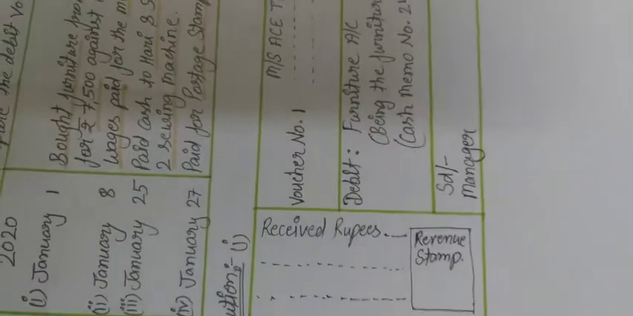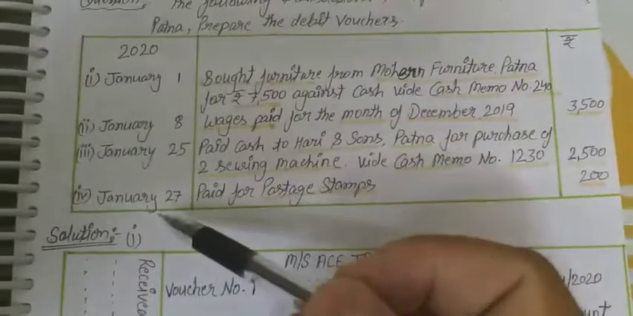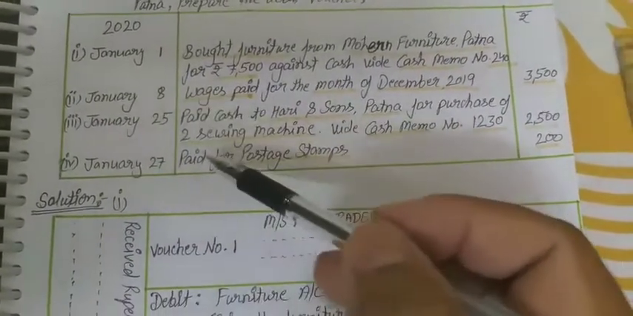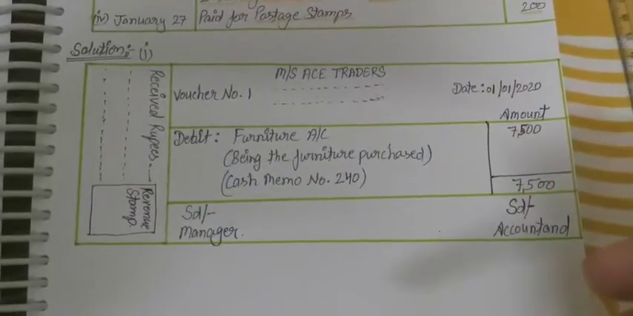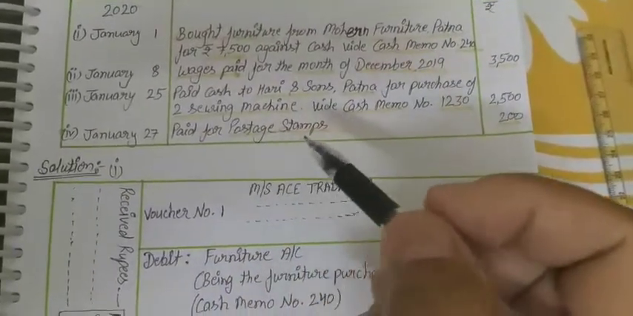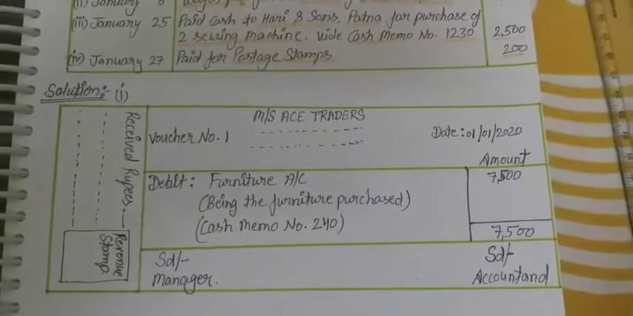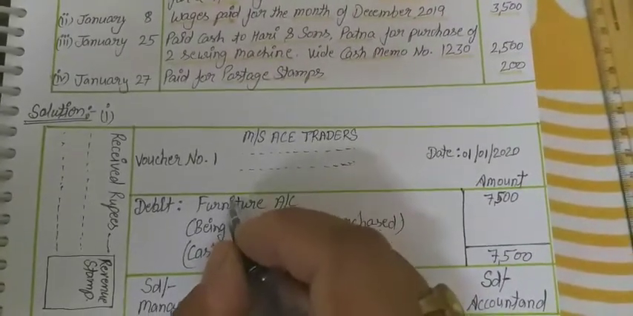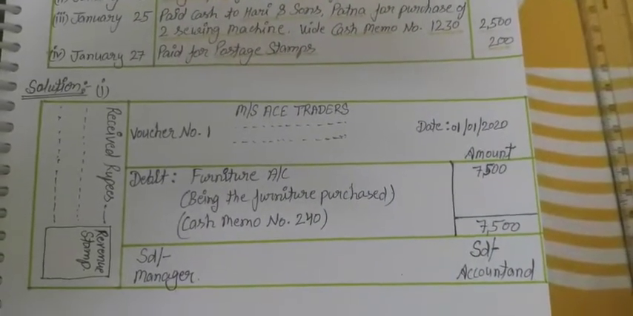It is clear, students? So it is our complete debit voucher. Similarly, we have three more transactions for which we have to prepare the debit voucher. Okay, students, so now you can prepare these three also by yourself, and I will prepare the credit voucher, how the credit voucher is prepared according to the transaction. Okay, students, so let's see the credit voucher.